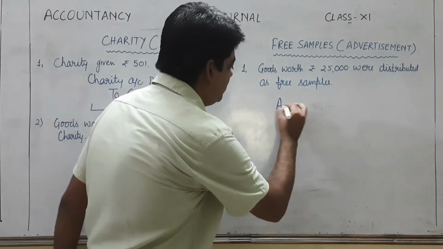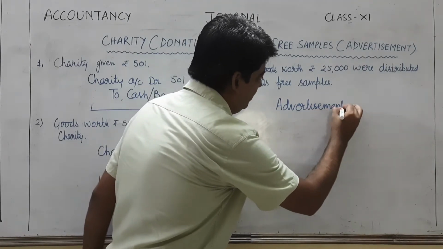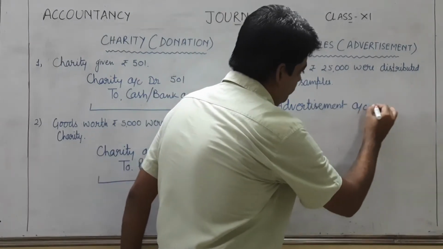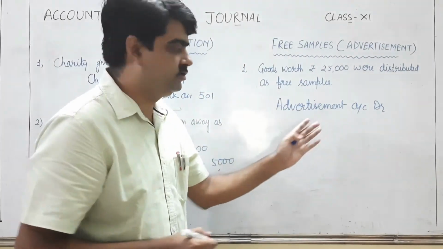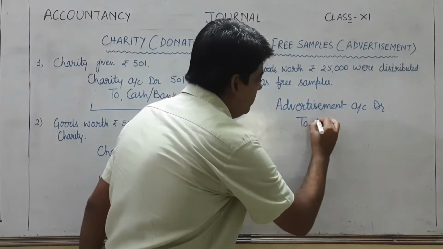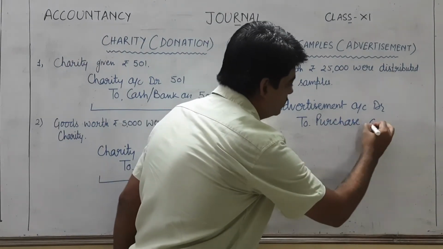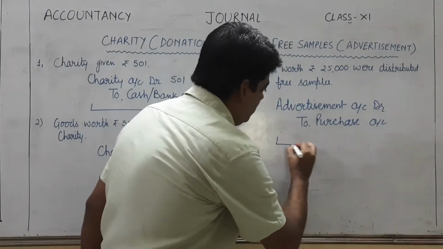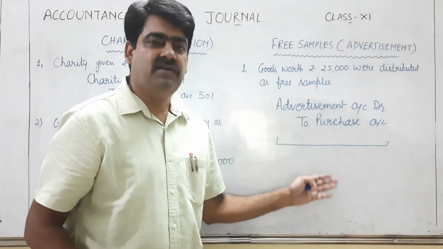So advertisement account will be debited, and this time you can see again we are giving goods. So in this case again purchases account will be credited because our purchases will reduce. So we will credit purchases account. A very simple narration will come, that is goods distributed as free sample.